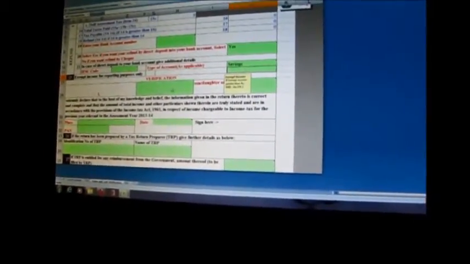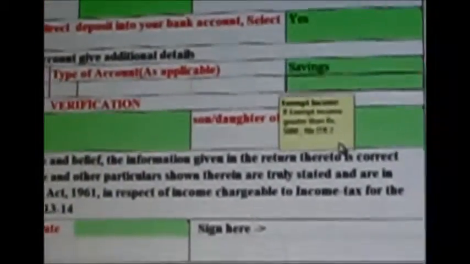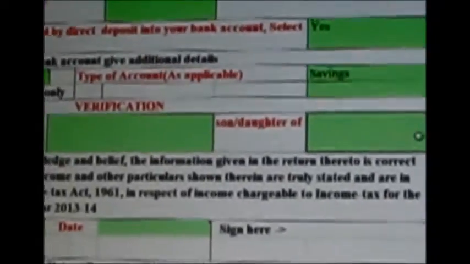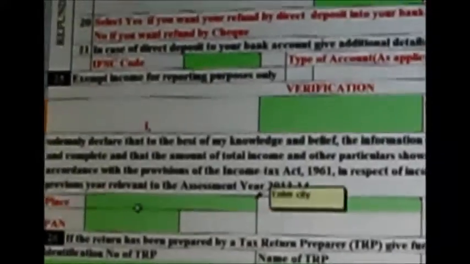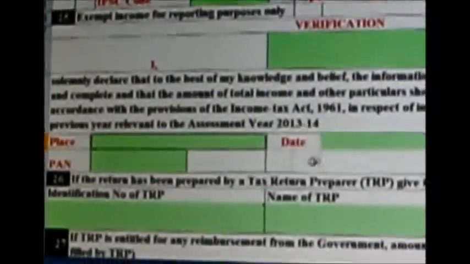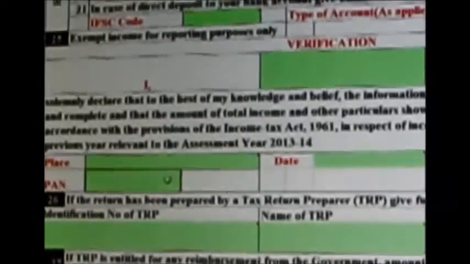Right now, the procedure: write this verification, write your name, son of, your father's name, grandfather's name, then this place, Pune, PAN number, date, and sign here.